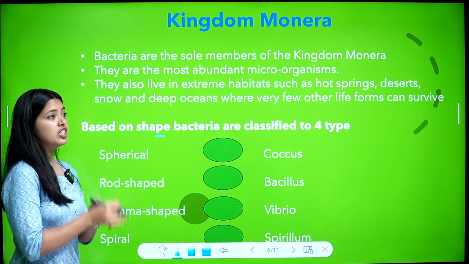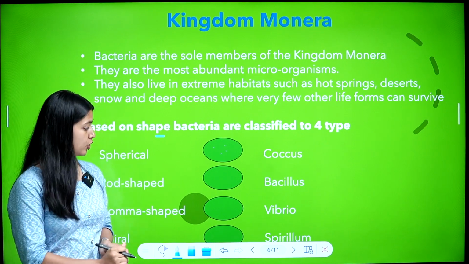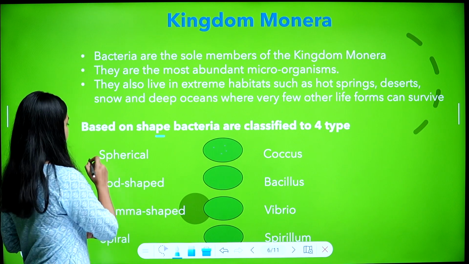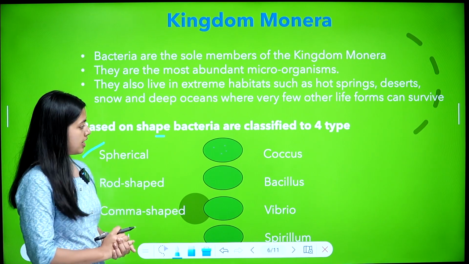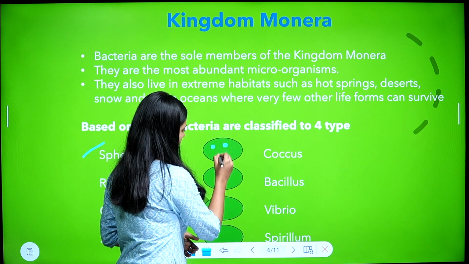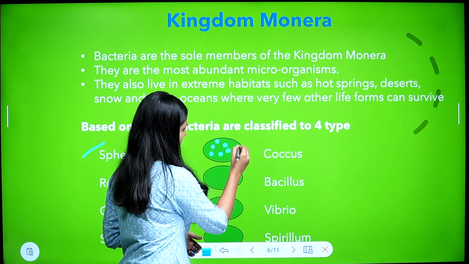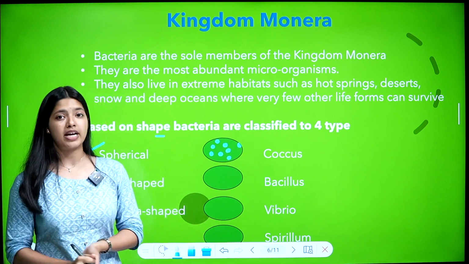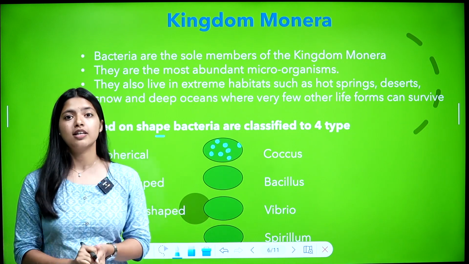So let's see the first classification, on the basis of shape. Bacteria are classified into 4 based on shape. First one is spherical shape. The spherical shaped bacteria is called coccus. So spherical shape means like this. This is coccus.